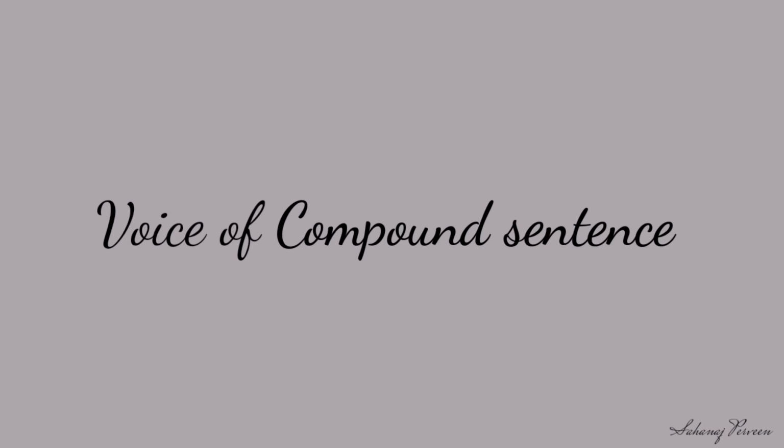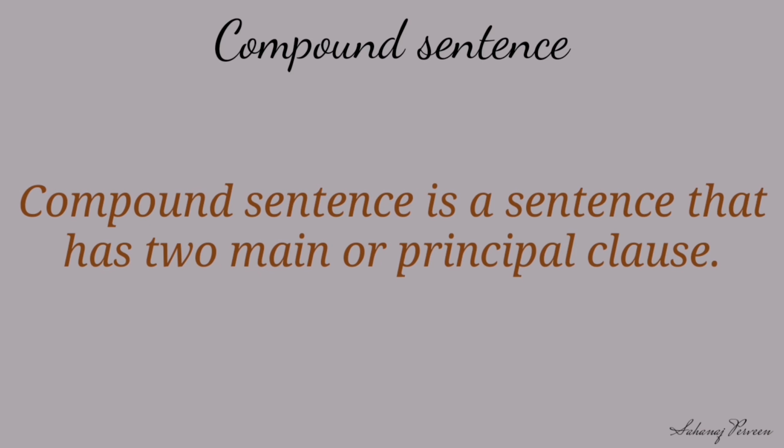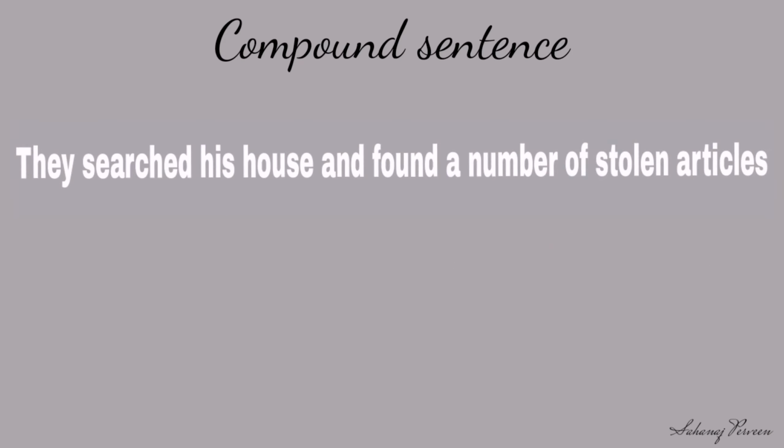Dear students, now we learn the voice of compound sentence. At first we will learn what a compound sentence is. A compound sentence is a sentence that has two main or principal clauses. Look at the example. They searched his house and found a number of stolen articles. There are two principal clauses and they are connected by the conjunction and.